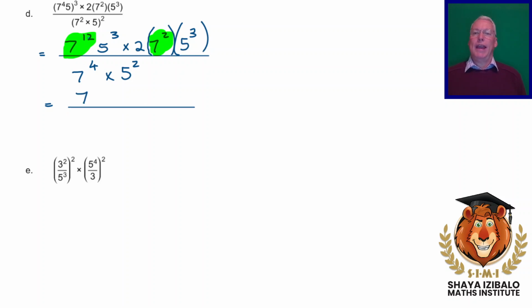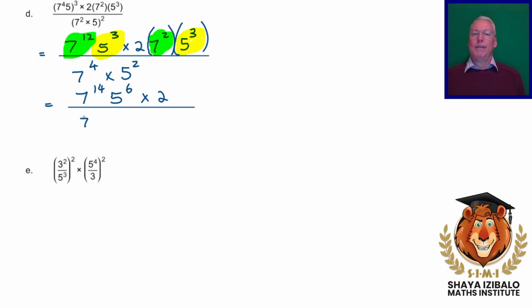Remember, we're going to add the powers. We've also got 5 in 2 places. There's 3 5s multiplying together here, and there's another 3 5s multiplying together here. Altogether, we've got 6 5s multiplying together. That's how we write that. And then we've got a times 2 here.